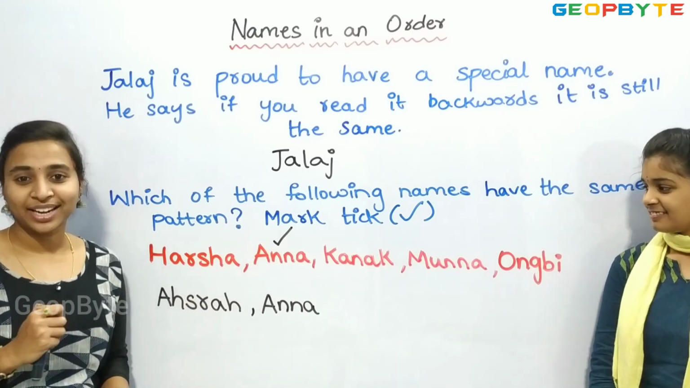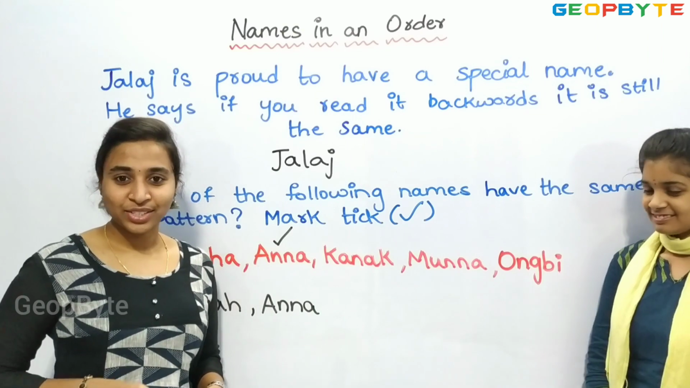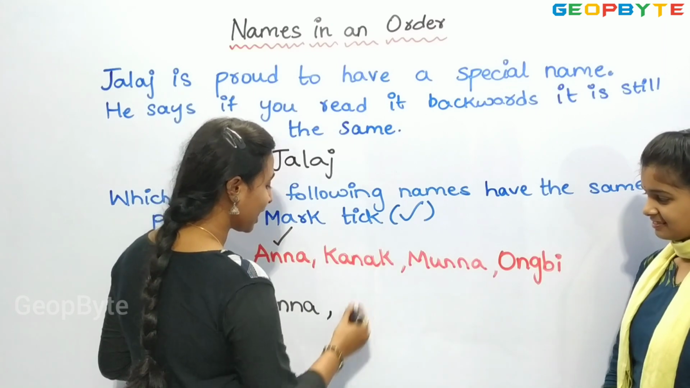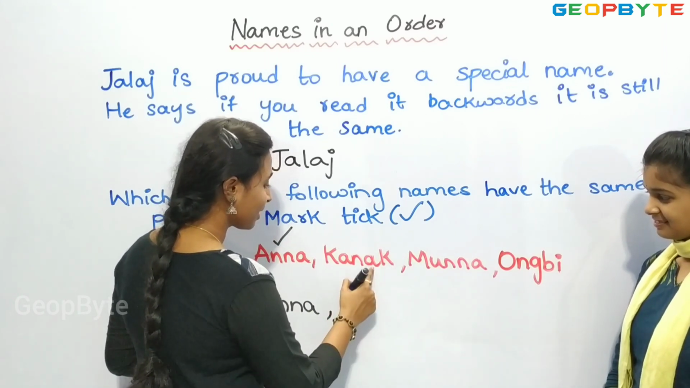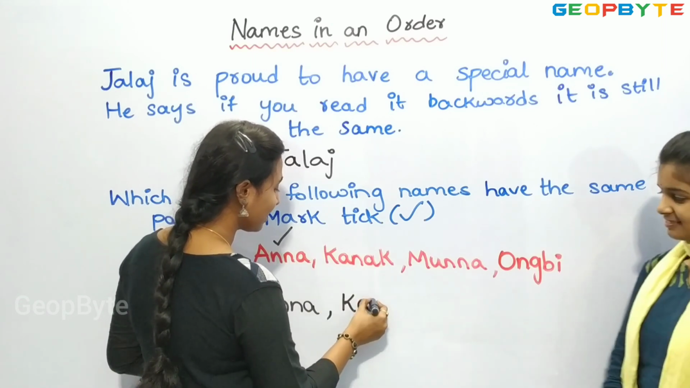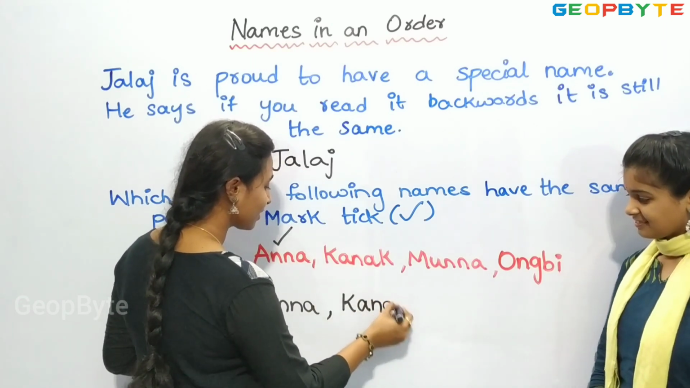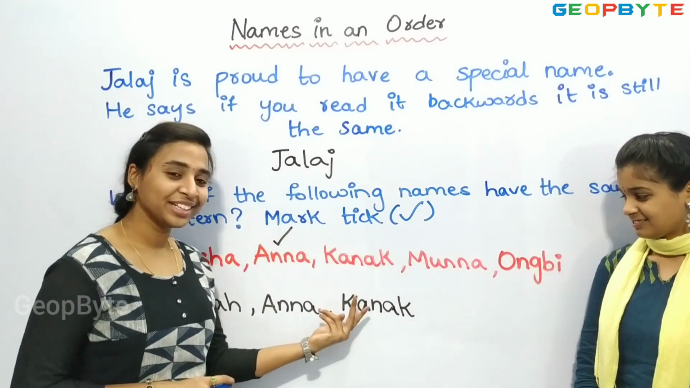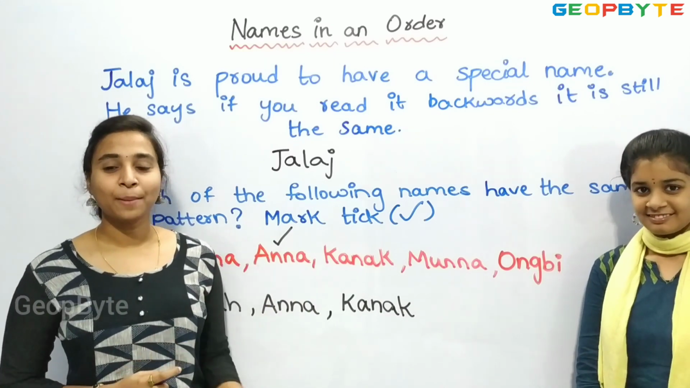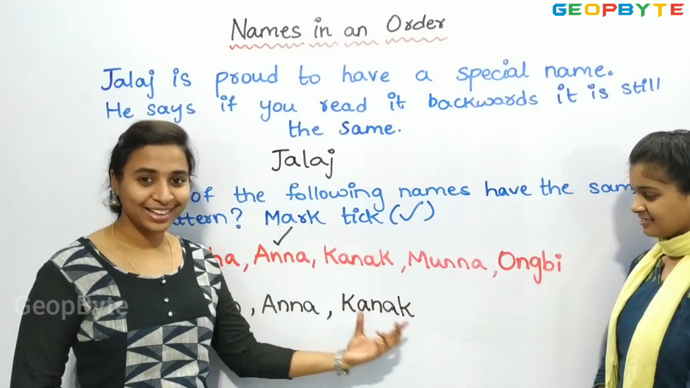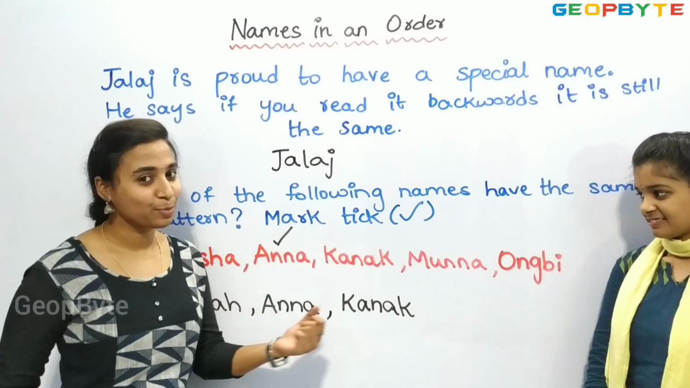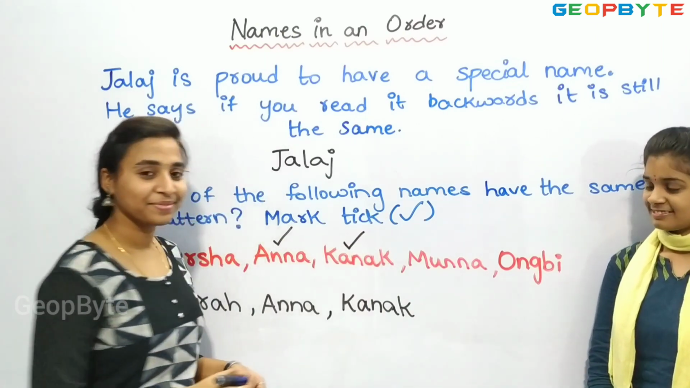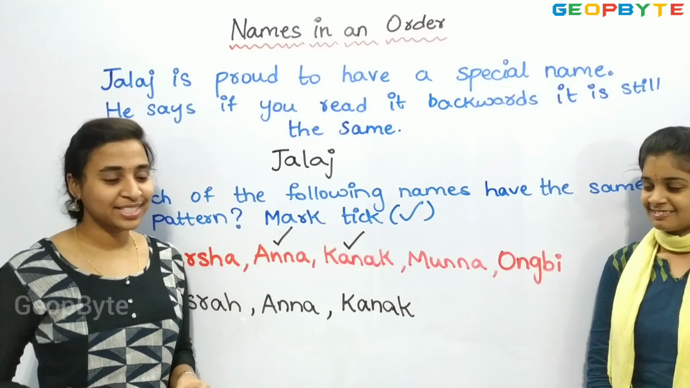Now let us see the next name, Kanak. Let us try writing the name from backwards. Children, see, we have K at the last. K, A, N, A, K. Children, if you see, we got Kanak only after writing from backwards. See, Kanak. So children, this is also a special name following the same pattern. Let us mark tick.